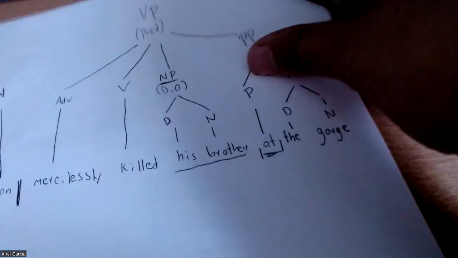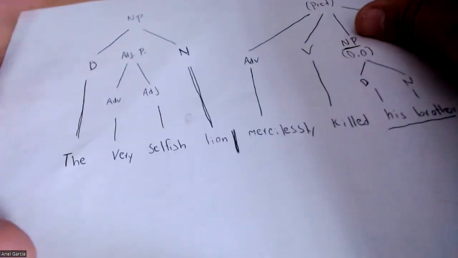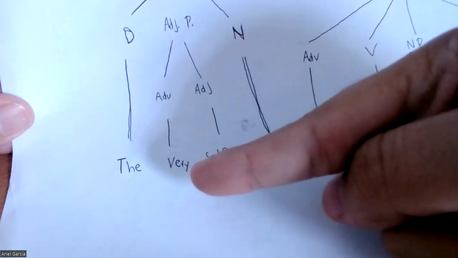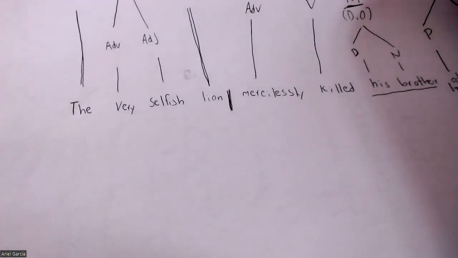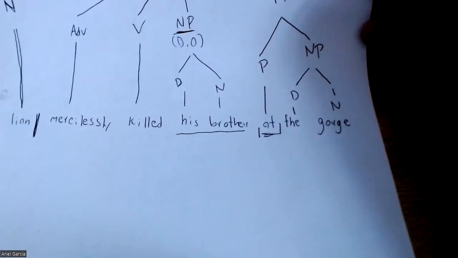And so far, the sentence that we have right here, the very selfish lion mercilessly killed his brother at the gorge, is going to be divided in two parts one more time: the noun phrase and the verb phrase, the noun and the predicate. Just remember that when we have a very simple example, like some intensifiers of the adjective, like very selfish, these are going to be considered adverbs, okay? I hope this is a little bit more understandable for you.